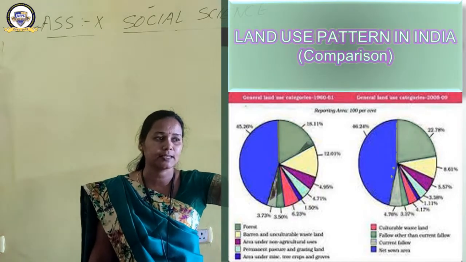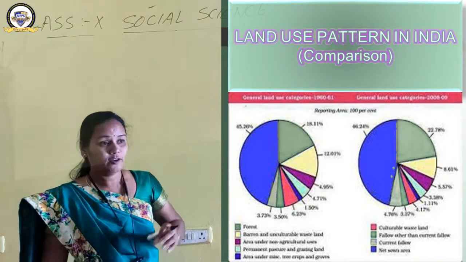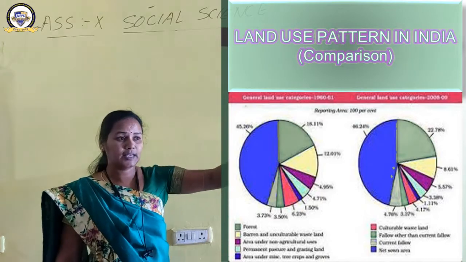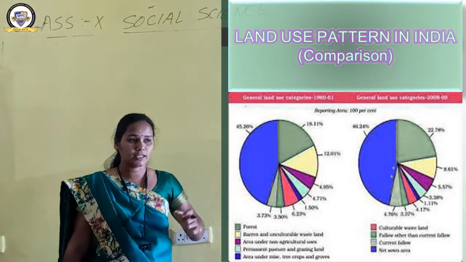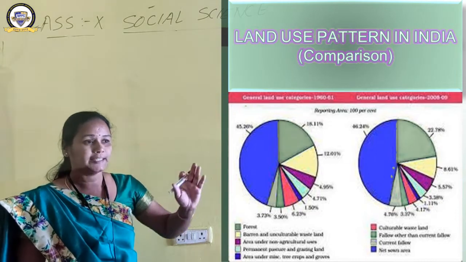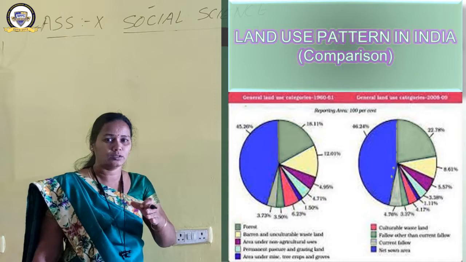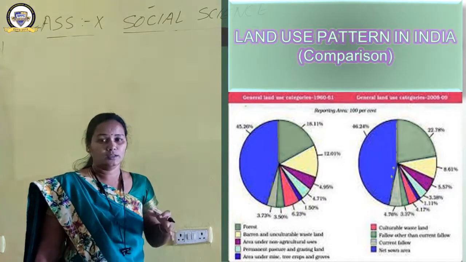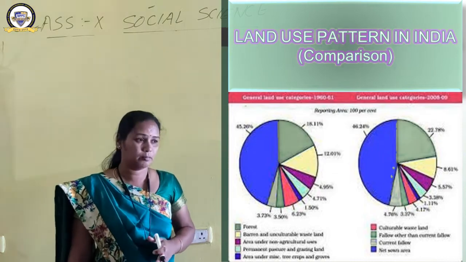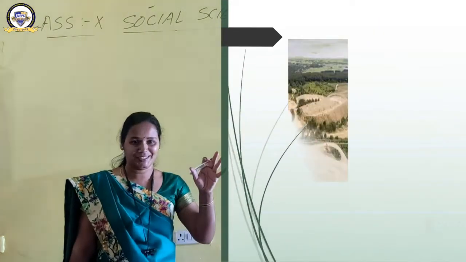Pasture land has been decreased. Then industrial settlements have been increased. Wasteland has been decreased. In this way, some changes have been noticed there. That is the comparison of the land use pattern in our country. This same diagram is there in your book. You can go through that diagram in your book also, then it will be very clear to you. Now we are moving ahead to the next portion.